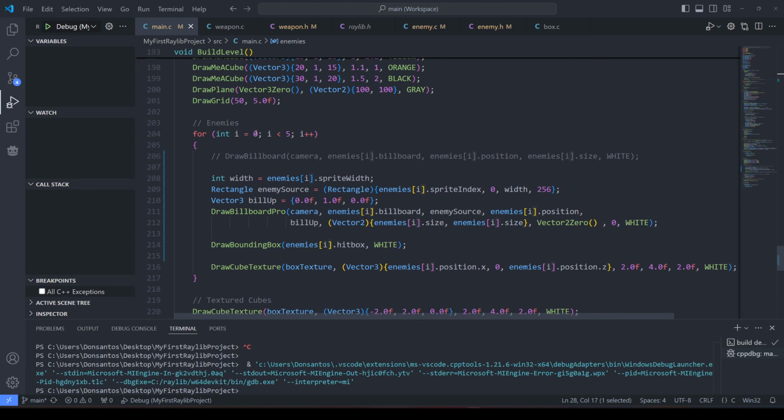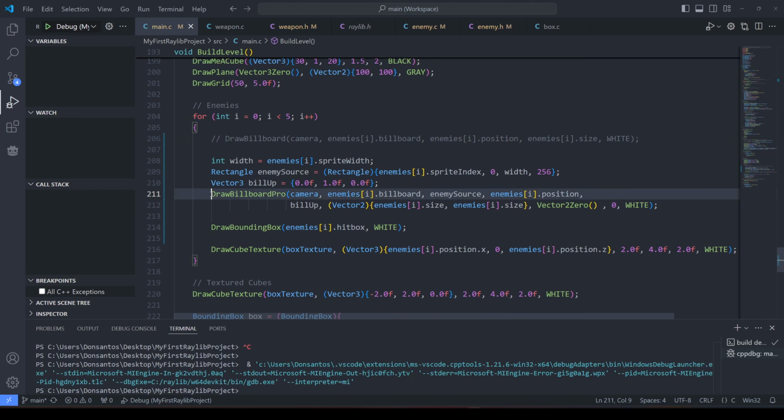The reason I'm looping to a hard-coded value of 5 as well, why I'm using magic numbers here, is because I can't read the length from an array. You're not allowed to read the length of an array. There seems to be some workaround, but I just wrote 5. It's fine. We're now rendering with the draw billboard pro function. This is a bit more complicated. It demands a bit more code.